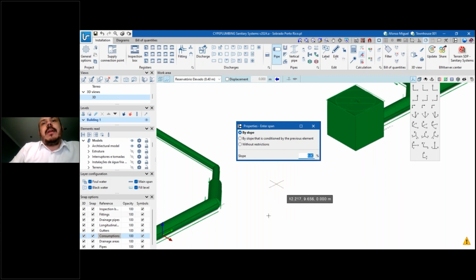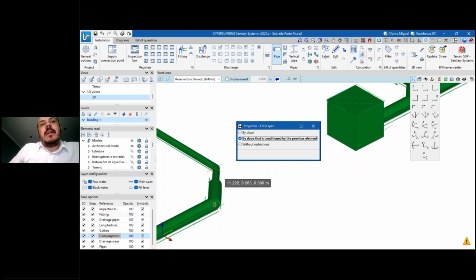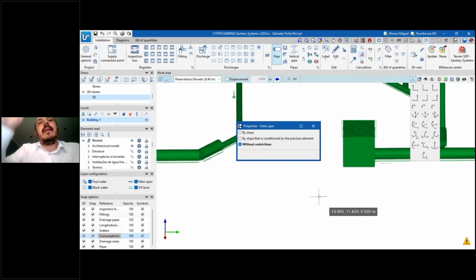If I use this option, I just have to add the pipe from one point to another, and according to this value, the slope will be introduced. I can select this option by a slope that is conditioned by a previous element. It means if I start connecting this new piece of pipe from this one, for example, the slope of this one will be extended. So the pipe will be extended with the same slope to the new section, or for example, without restriction. But then I must know exactly the points that I will be connecting.